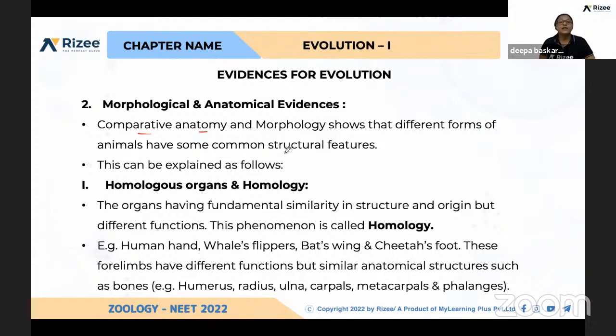And in that also, two different concepts are there. One is homologous organs, or homology. See here, this is very important. If you take two different species, the organs having fundamental similarities in the structure.